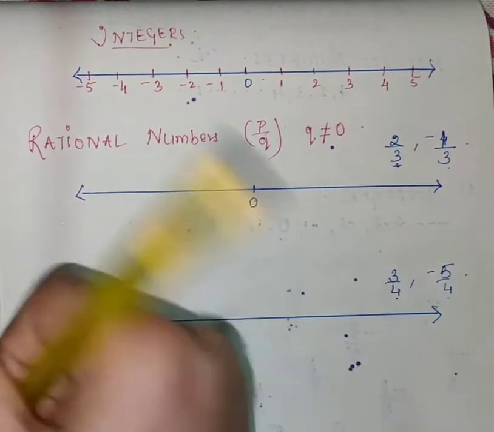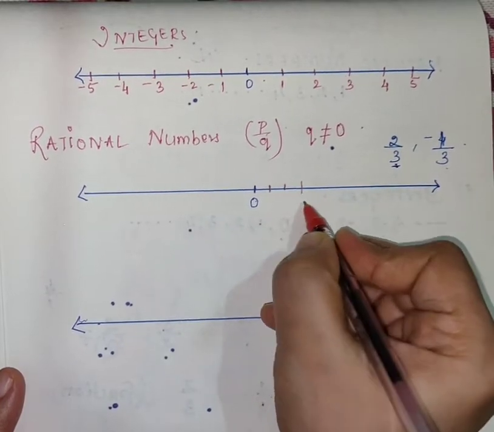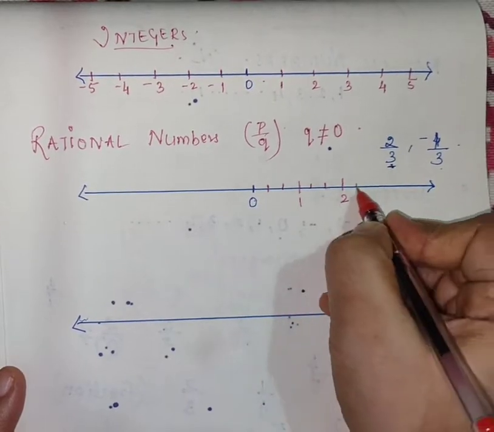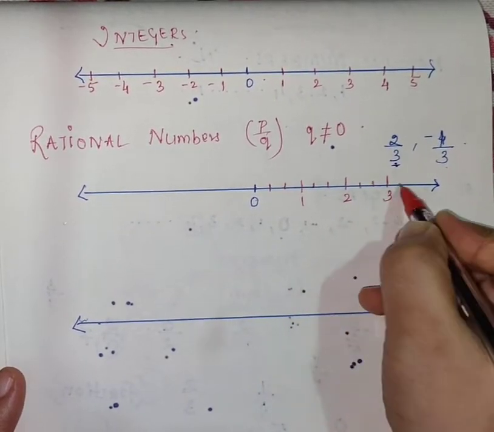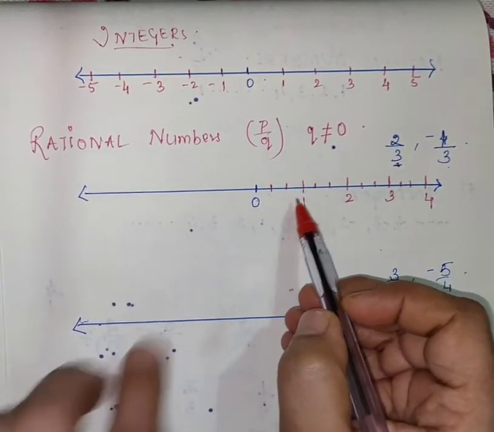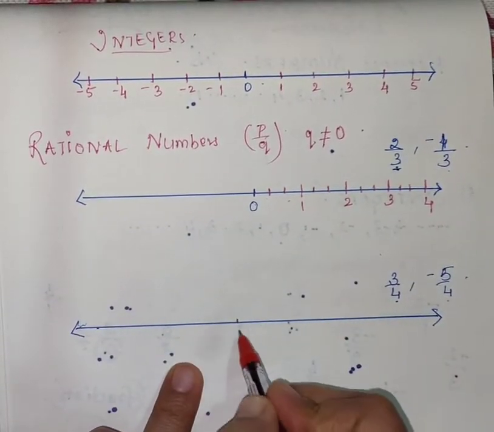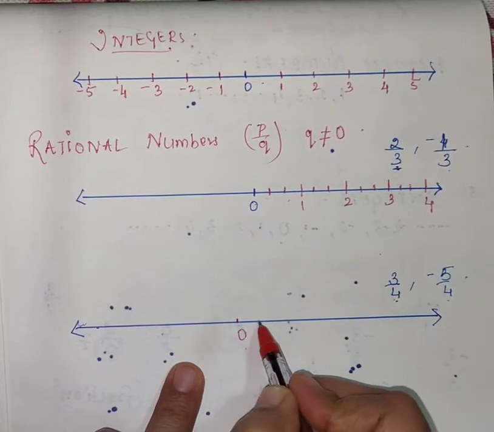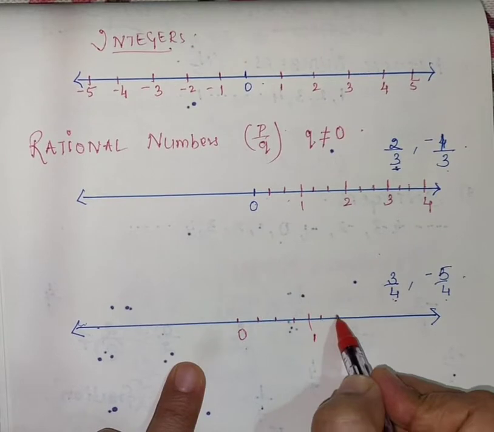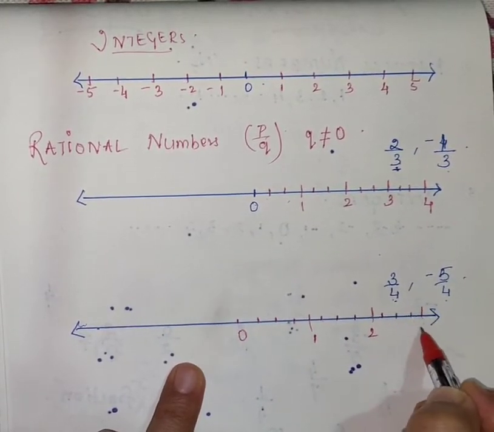For example, see, 1, 2, 3. See, 3 parts. We have divided this into 3 parts because the denominator is 3. The same way here we will do. Here how many are there? 4. So 1, 2, 3, 4.